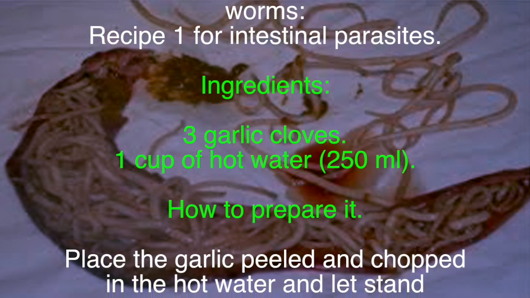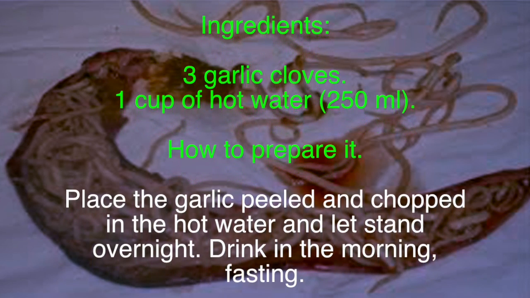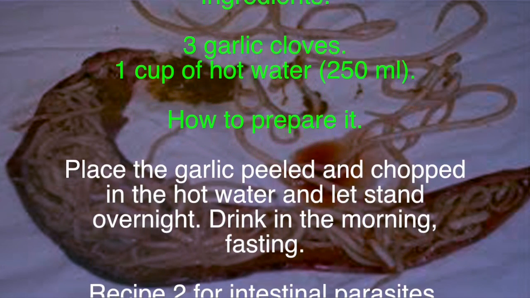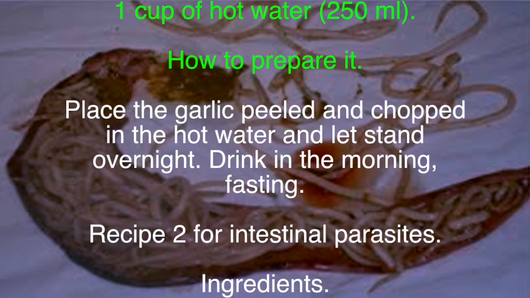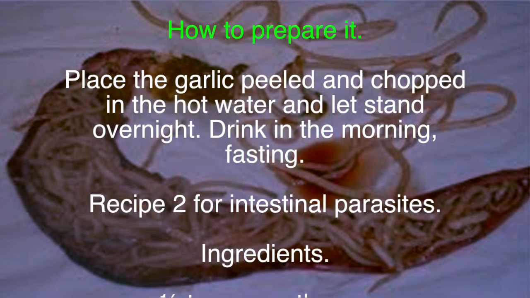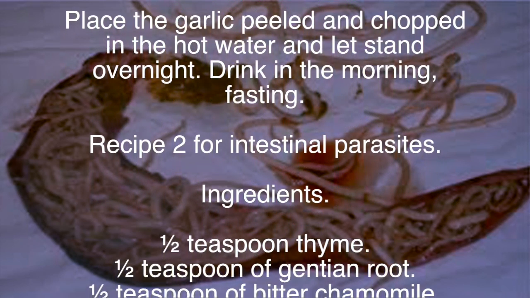Recipe 1 for intestinal parasites. Ingredients: 3 garlic cloves, 1 cup of hot water, 250 ml. How to prepare it: place the garlic peeled and chopped in the hot water and let stand overnight. Drink in the morning, fasting.